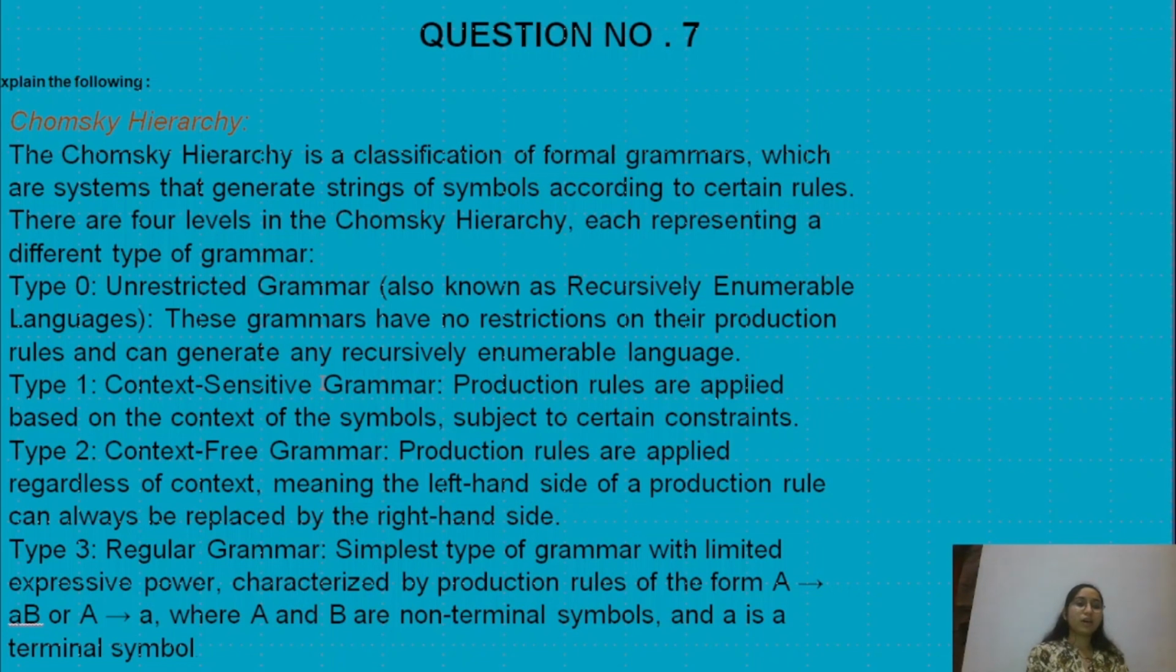Now type 1 is context sensitive grammar. In this, production rules are applicable based on the context of symbols, subject to certain constraints. Type 2, context free grammar, has production rules that are applied regardless of context, meaning the left hand side of a production rule can always be replaced by the right hand side. Type 3 is regular grammar. It is the simplest type of grammar with limited expressive power. It is characterized by production rules of the form A can be written as aB or A can be written as a, where A and B are non-terminal symbols and a is a terminal symbol.